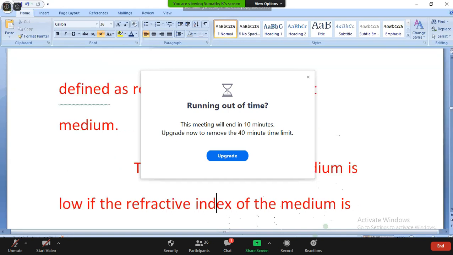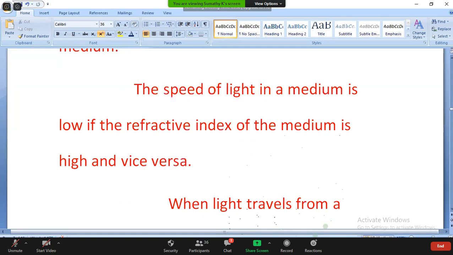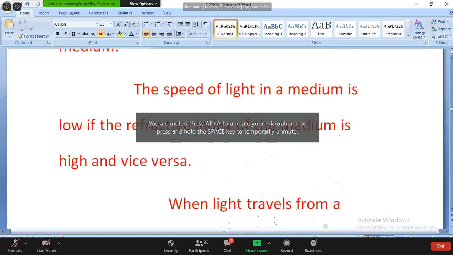The speed of light in a medium is low if the refractive index of the medium is high. In air and water the speed of light is high. The speed of light in a medium is low when the refractive index of the medium is high.